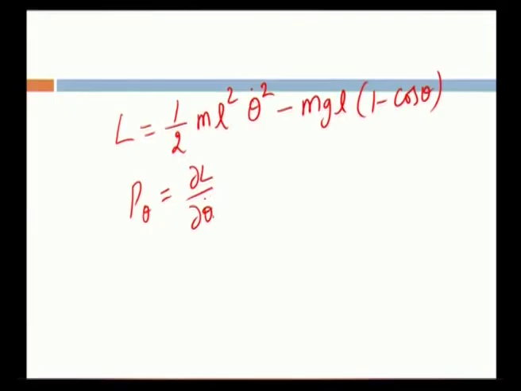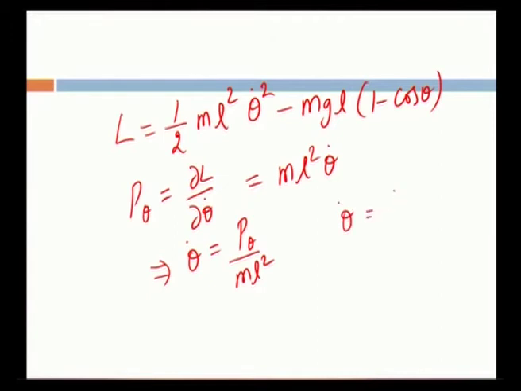So, P suffix theta is equal to dou L by dou theta dot, which is equal to m L square theta dot. From this expression we get the value of theta dot as P suffix theta by m L square. So, theta dot, the variation of the azimuthal angle with respect to time, is obtained in terms of the generalized momenta, the canonical momentum over m L square.